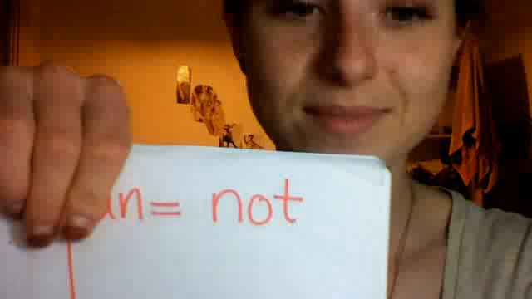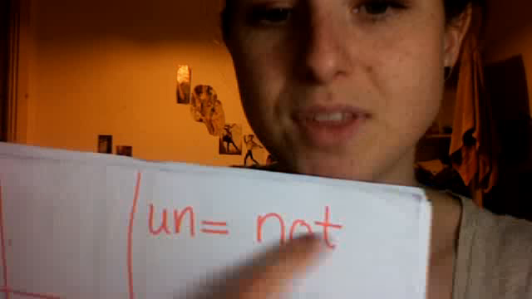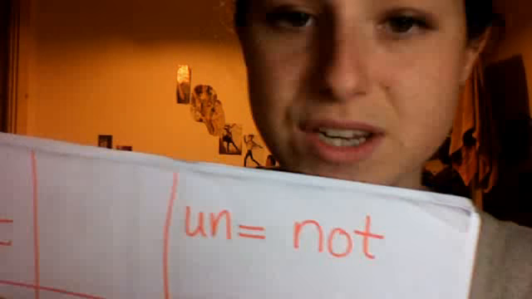Okay, so you have learned that the prefix un is like the opposite, or when something is not what it is. So if you add un to the beginning of a word, you just changed its meaning to the opposite. Okay?